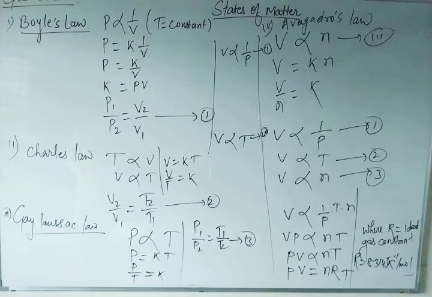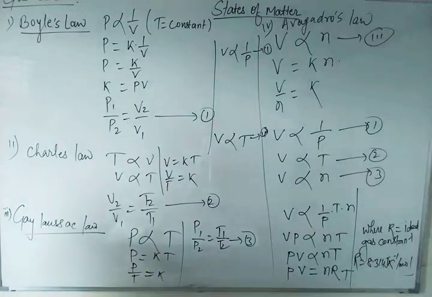Volume is equal to nRT by P. You can see volume is equal to nRT by P. So 22.71 into 10 to the power minus 3 meter cube, n value 1 mole, T value 273 Kelvin and pressure value 10 to the power 5 Pascal. Means if you want to calculate the value of R, you can do it through this also.